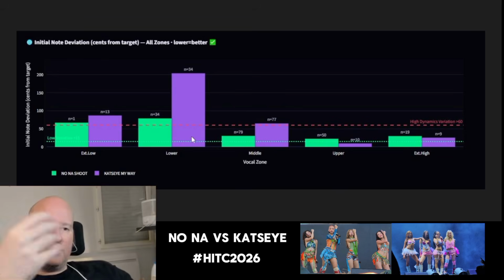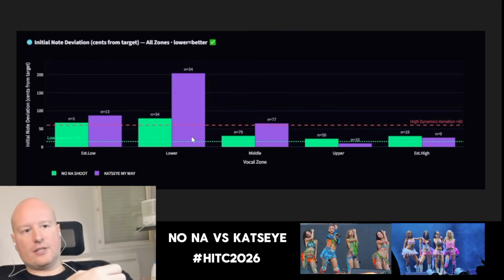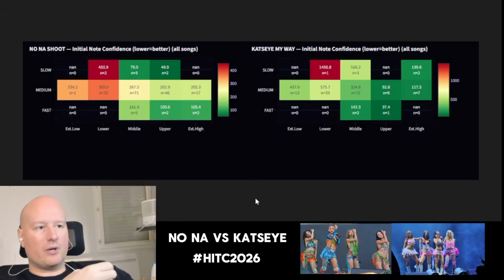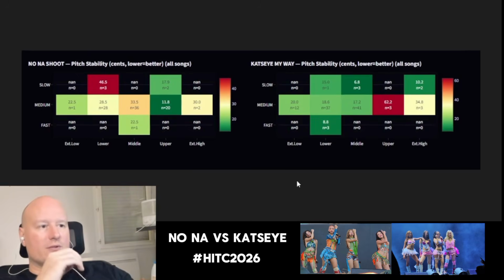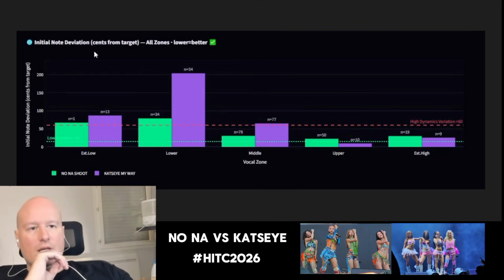The initial note deviation, again, that's what I was showing you a bit before. If we compare, that's the confidence, that's the note, that's a bit different. The initial note deviation, we can see KATSEYE deviating a bit more than NONA on those parts right here.